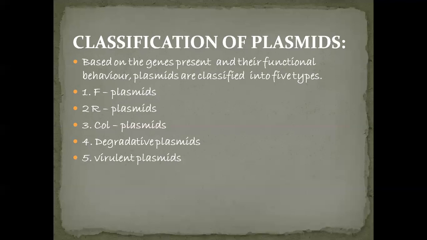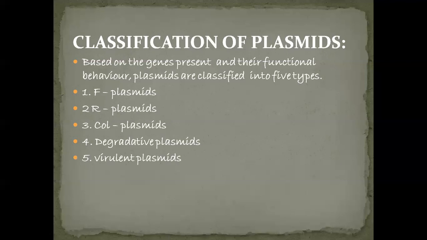Next, R plasmids. R plasmids contain antibiotic resistance genes. These plasmids are present in organisms that show resistance to antibiotics like tetracycline, ampicillin, streptomycin.